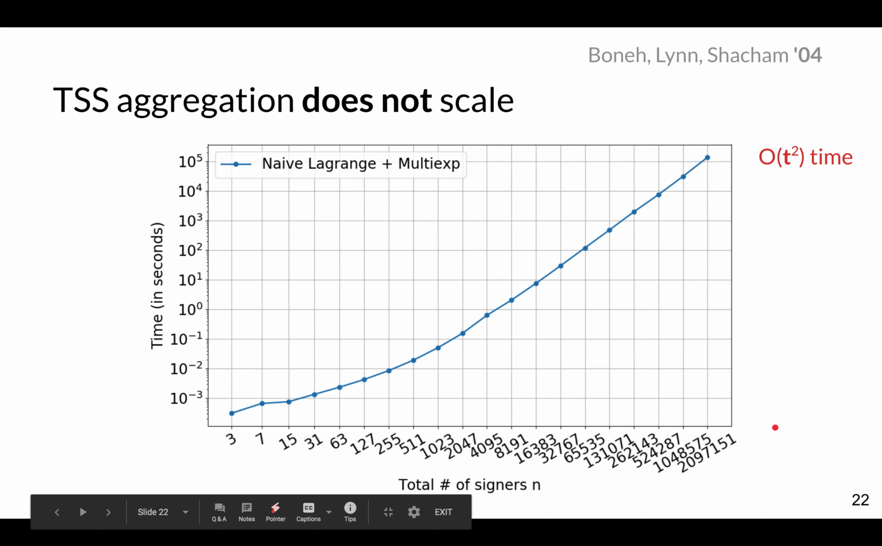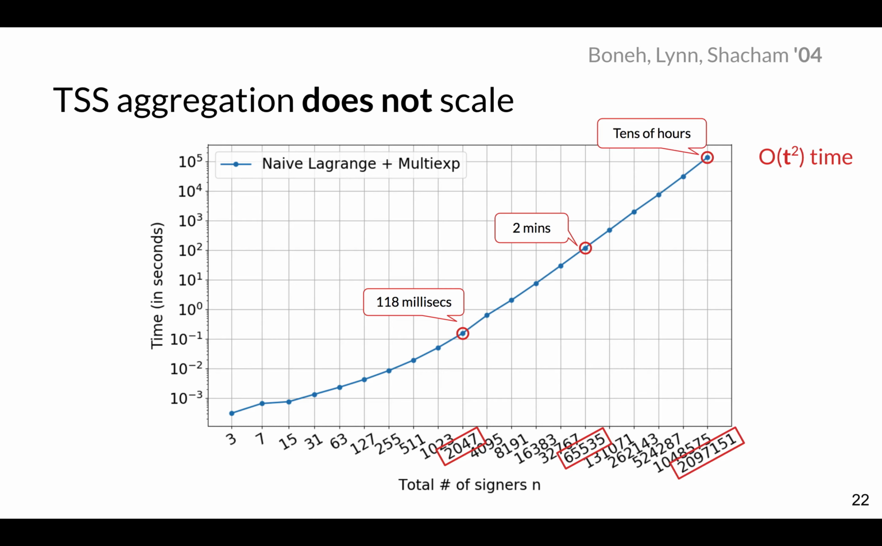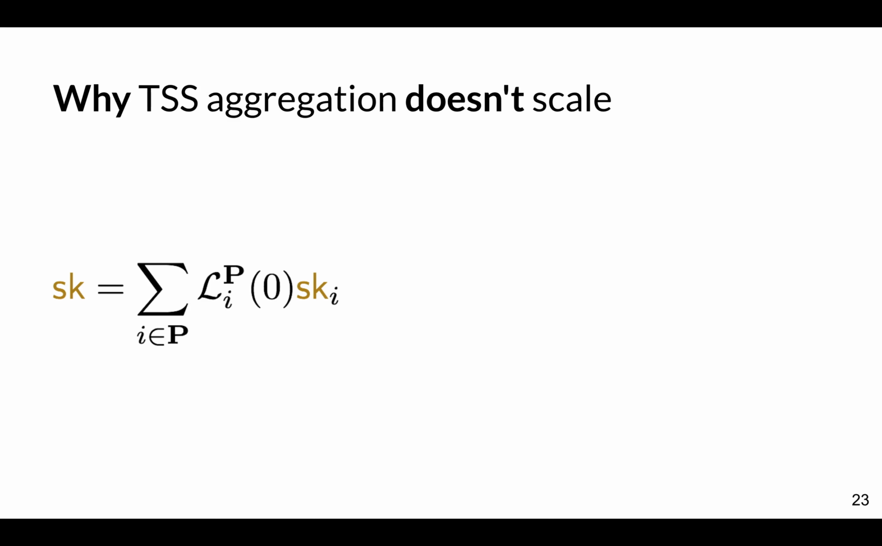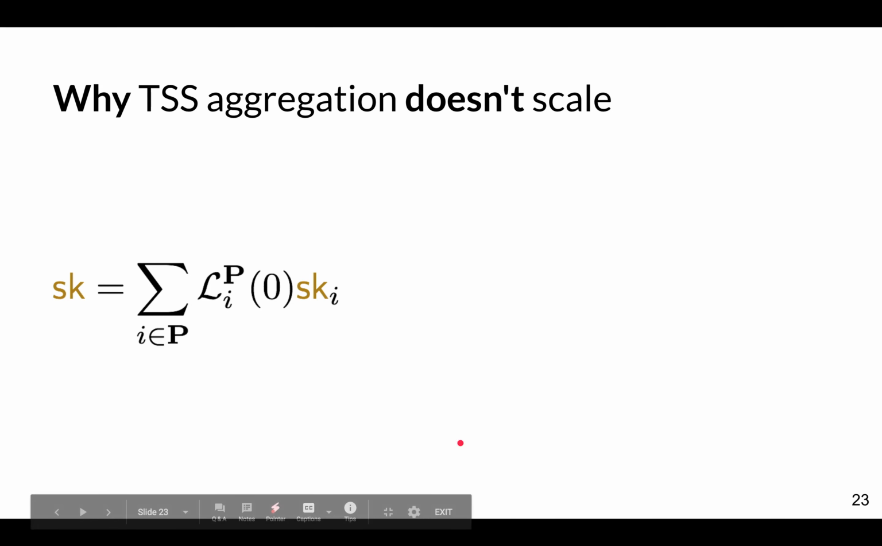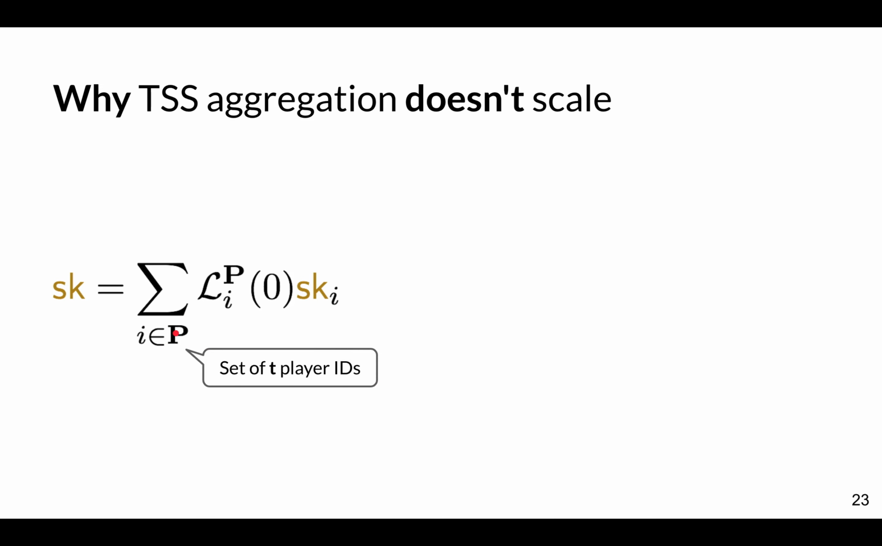And as you can see, the aggregation time scales quadratically in t, so it doesn't scale very well. You get good performance at small scales, but it decreases very fast, and at large scales, the performance is impractical. So why is this the case? The reason we don't scale well is because to aggregate a signature from a set of t players with IDs in the set P, we have to compute all of these t Lagrange coefficients.